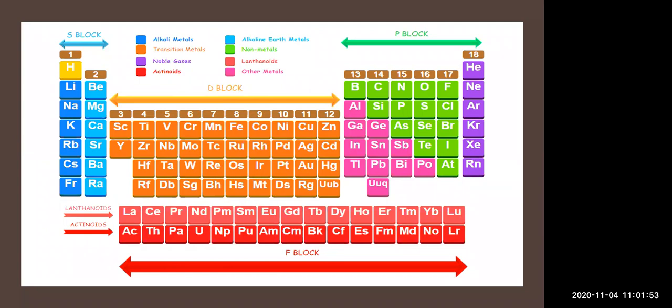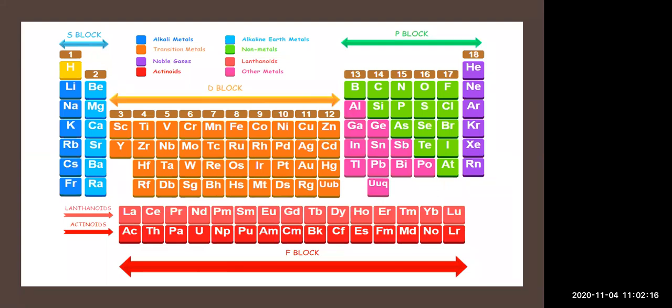So very recently, formation of a new element was established experimentally, and thereby the modern periodic table is now completely filled. So all the 118 elements are now discovered. The entire periodic table is divided into 4 blocks: S block, P block, D block, and F block. Now, S block consists of first and second group.